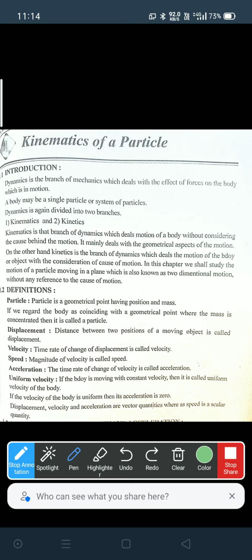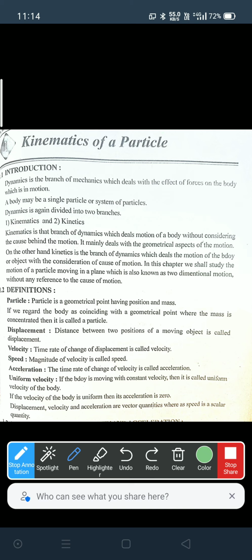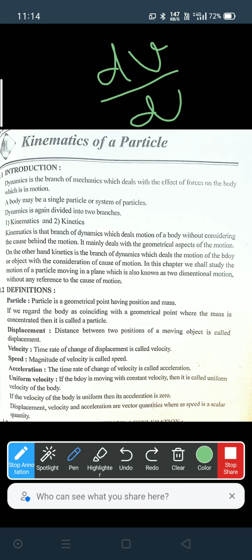Velocity: time rate of change of displacement is called velocity. You all know these definitions. If displacement is s, then ds by dt is a velocity. Speed, magnitude of velocity is a speed. Next, acceleration, time rate of change of velocity, dv by dt. Time rate of change of velocity is acceleration.